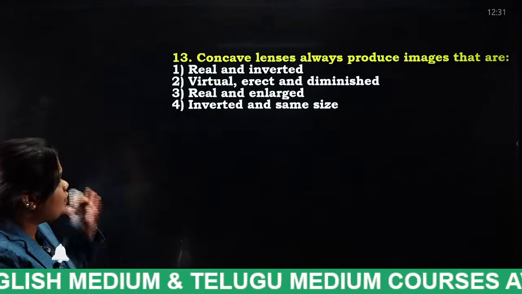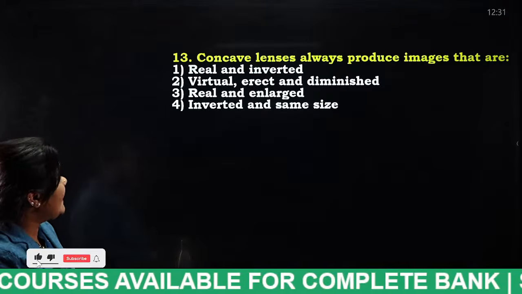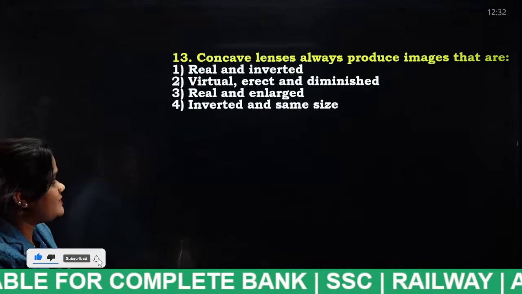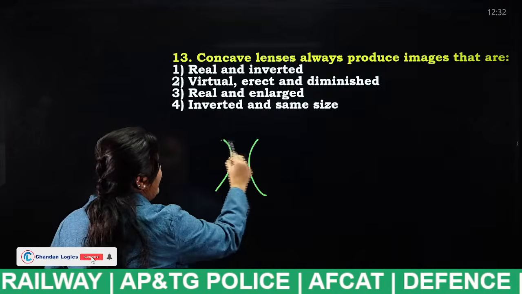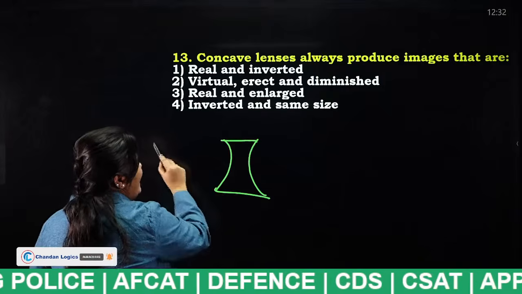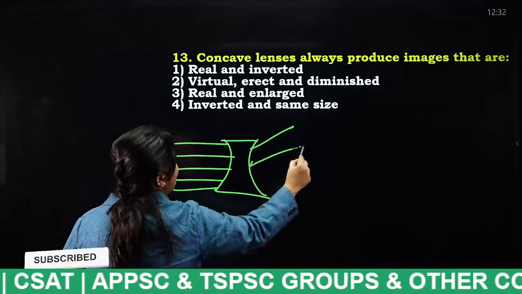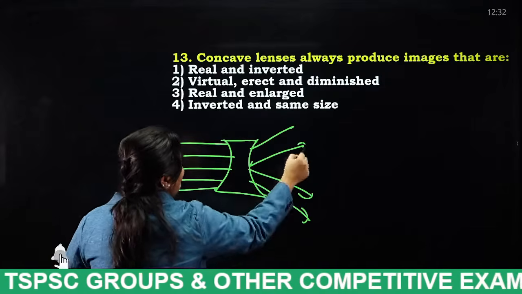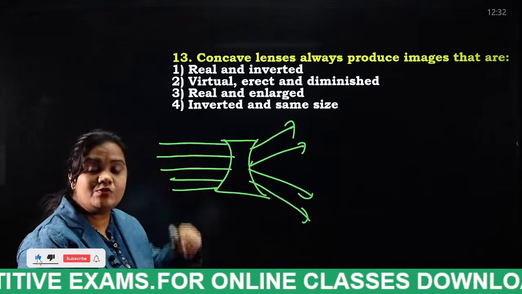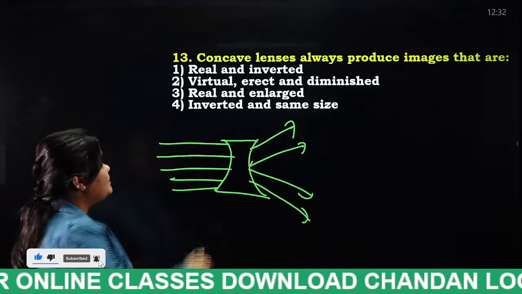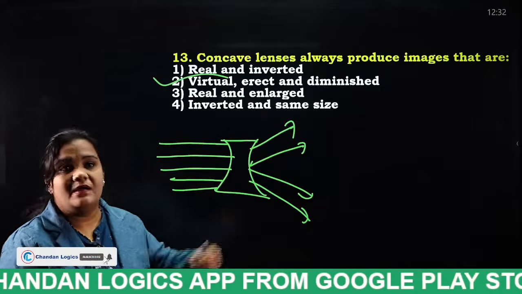Concave lenses always produce images that are real and inverted, virtual, erect and diminished, real and enlarged, inverted and same size. So tell me, a concave lens is nothing but this. When the light rays hit on this, what happens, students? The rays will be diverged. So by this, how can we say the image appearing on the concave lens will be in smaller size or in larger size? Virtual, erect and diminished. Very good. I have even shown you the housefly diagram also.